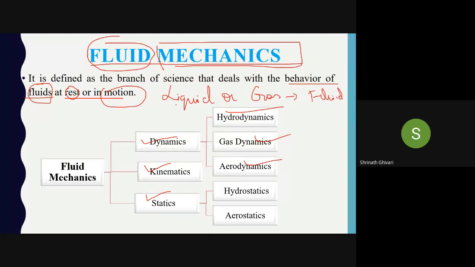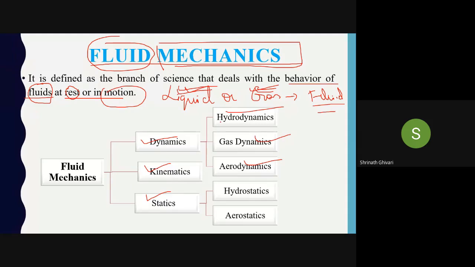Okay, can I say that water is a fluid? Yes, I can say that water is a fluid. Is only water, or only liquid, a fluid? Okay, we can say that air is also a fluid, a liquid or water is also a fluid. A gas is also a fluid. Oxygen also is a fluid. Kerosene also is a fluid. Diesel is also a fluid. So liquid or gas is a fluid.